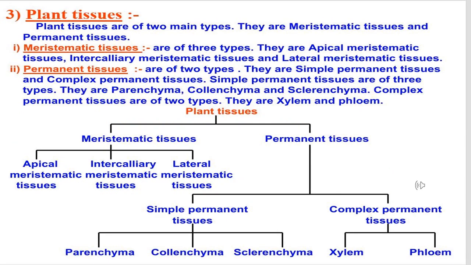Plant tissue is a collection of similar cells performing an organized function for the plant. Yes, on the basis of their development, plant tissues are basically classified into two main groups. First is meristematic tissue, another is permanent tissue. Here I am showing you a flow chart of plant tissues in which you can see meristematic tissues further divided into three types: apical, intercalary and lateral meristematic tissues. And permanent tissues are further classified into two types, simple and complex.